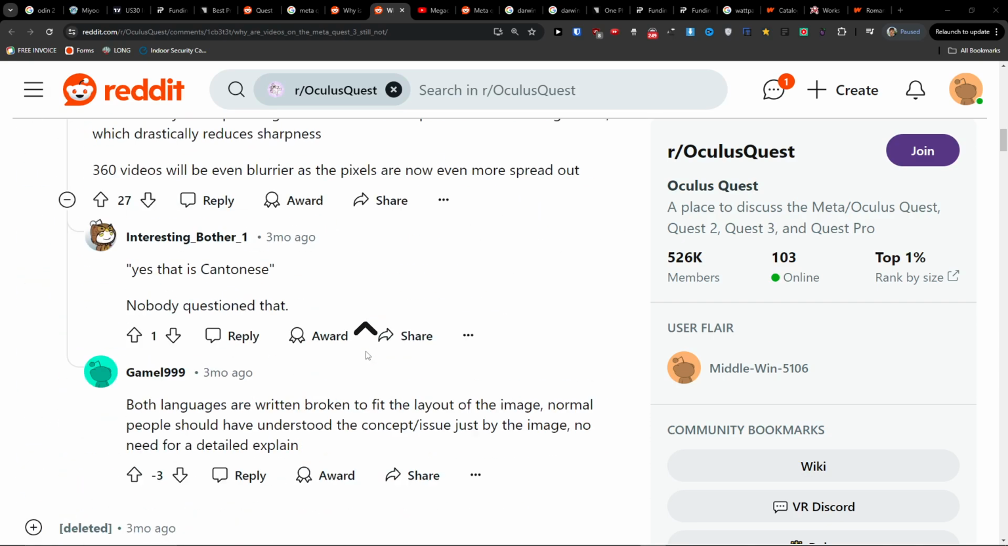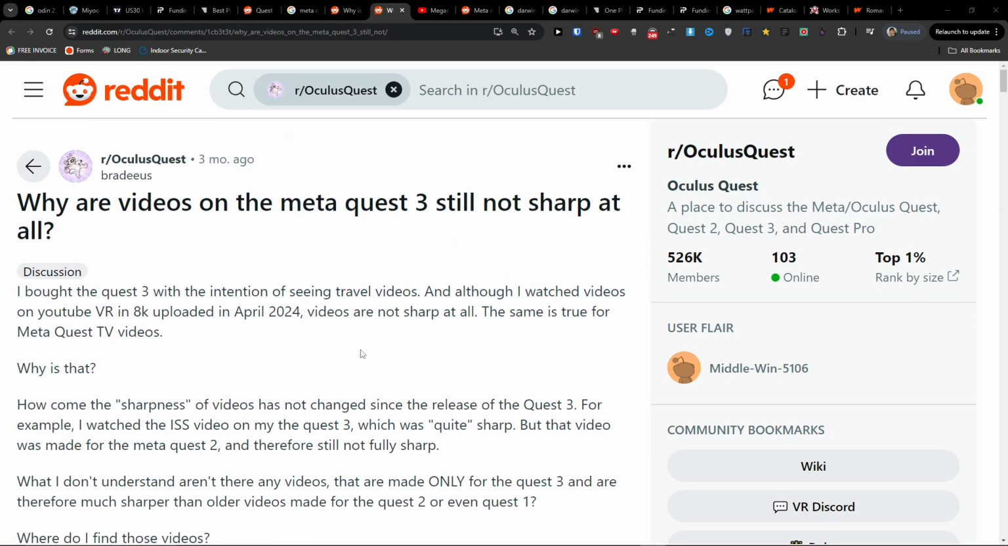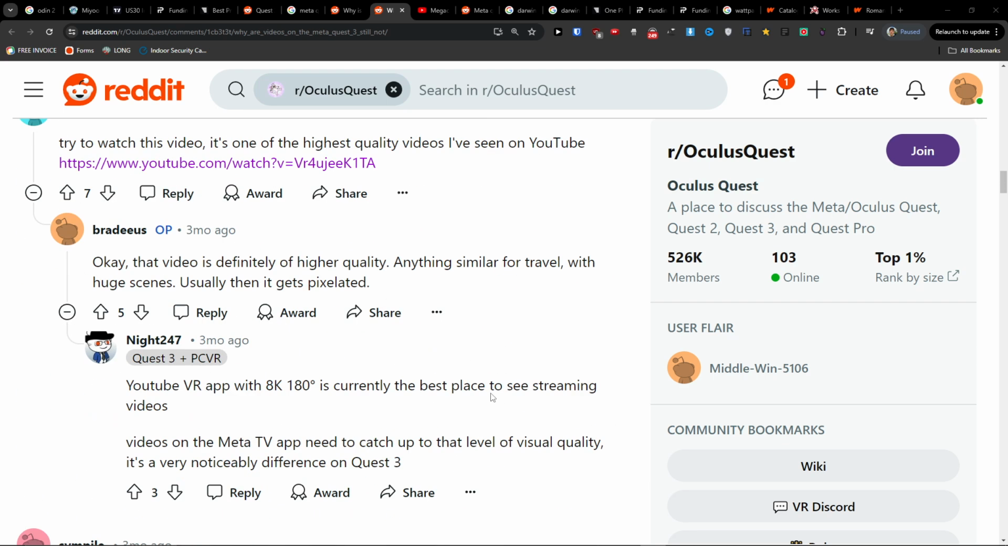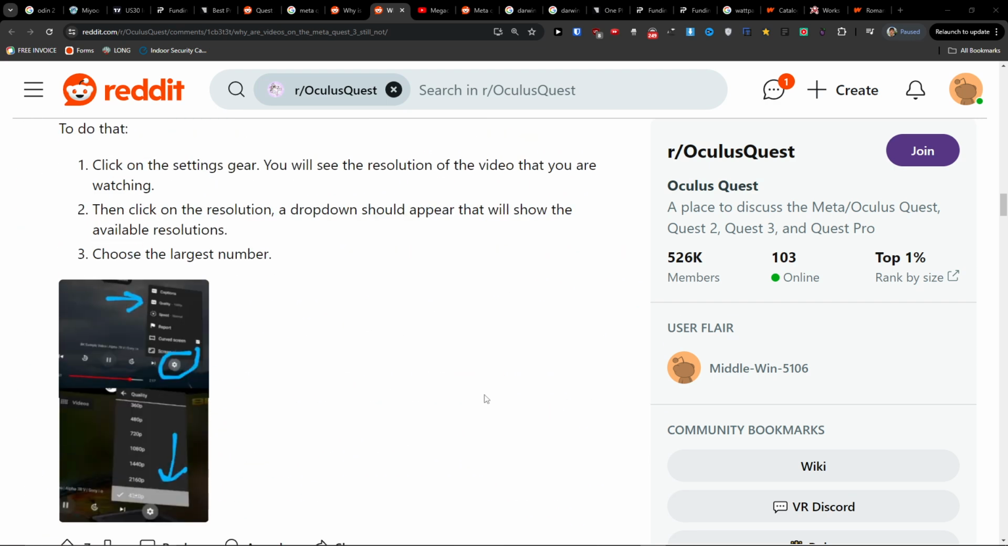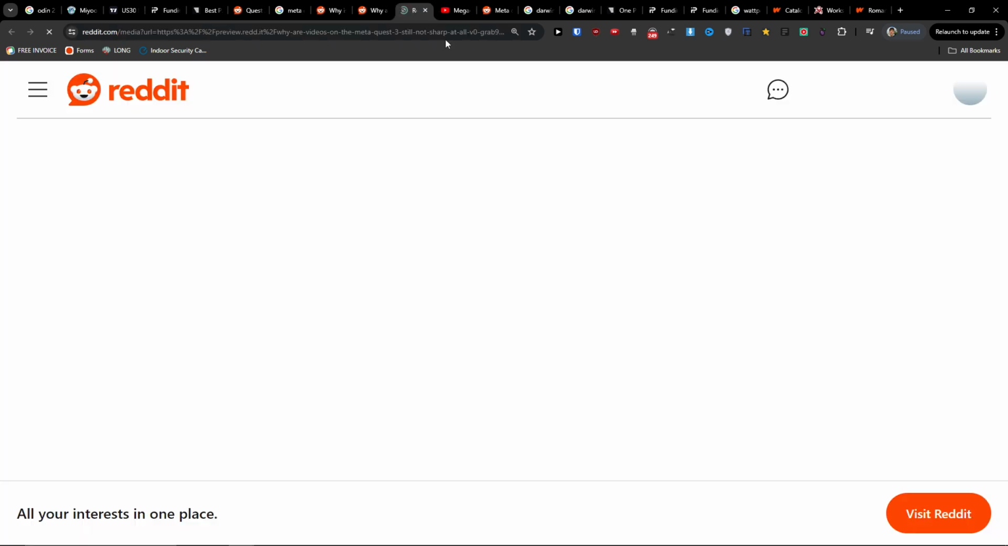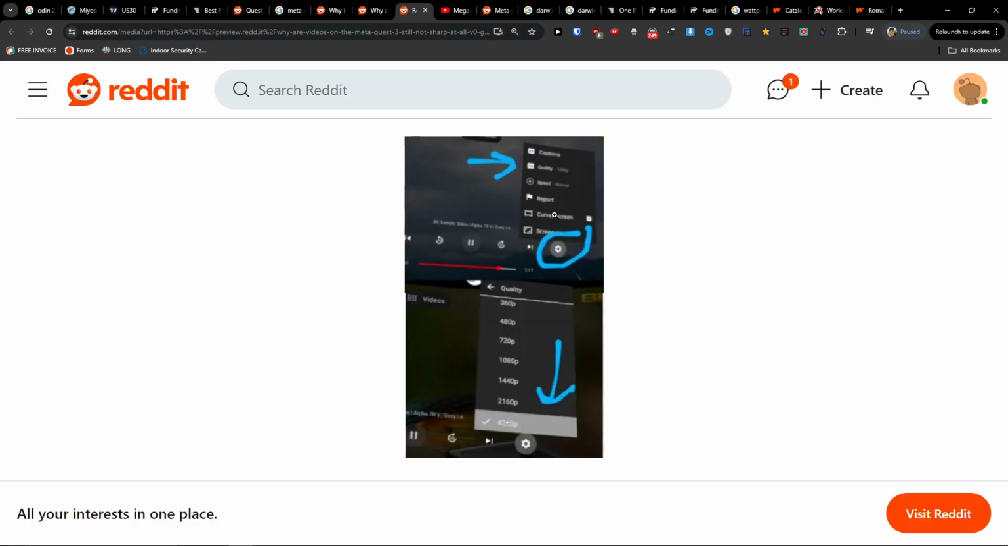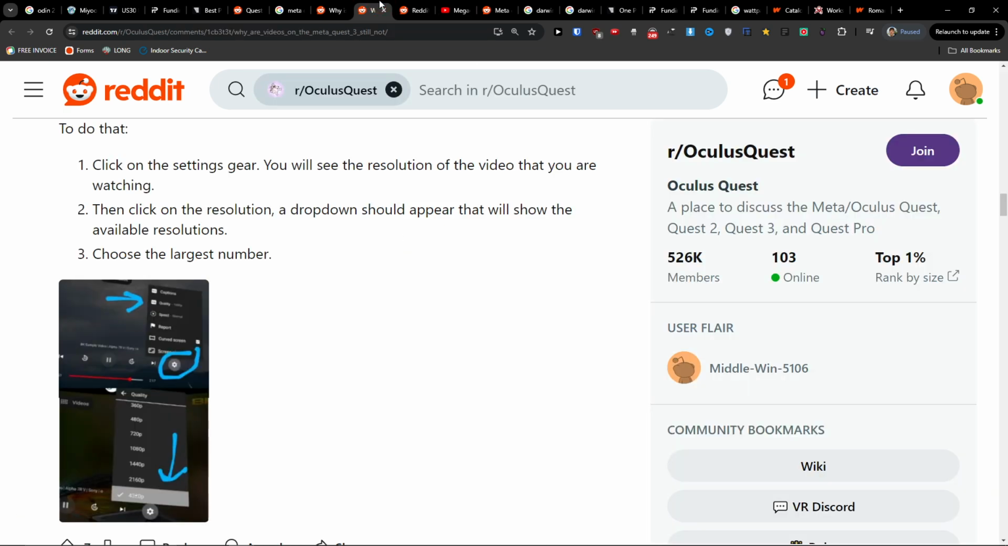Hey guys, so if you have a Meta Quest that is not sharp when you're, let's say, watching YouTube videos, this is something you can do. When you're watching, you want to click on the settings gear on the YouTube video, then you're going to have quality, and you just want to increase it as much as possible.